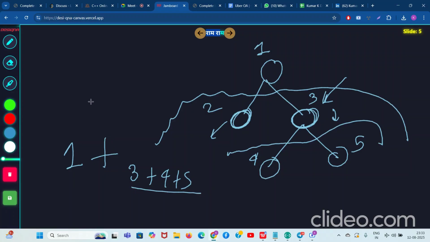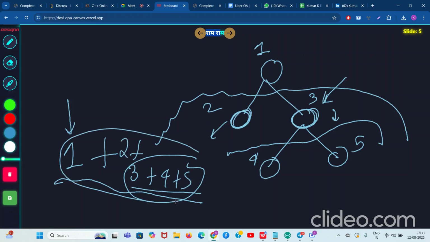And if you try to select 1, is 1 plus 3 plus 4 plus 5 possible? 1 2 3 4. No, it is not possible. Because if you only select 3 4 5, there are only an odd number of nodes coming up, right? Okay, 1 plus 2 plus 3 plus 4 plus 5 is the best answer. Why? 1 you have selected, it's very good. Now an even number of nodes should be selected in its subtree, and luckily you can see there are an even number of nodes, so you can just select them all without any worry in this particular case. That's what I think. Clear?